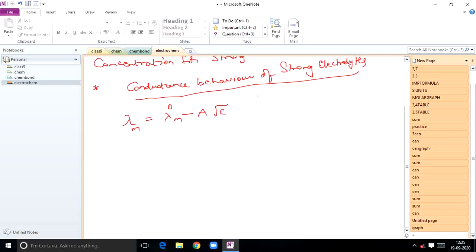We call this the Debye-Huckel-Onsager equation, named after scientists.